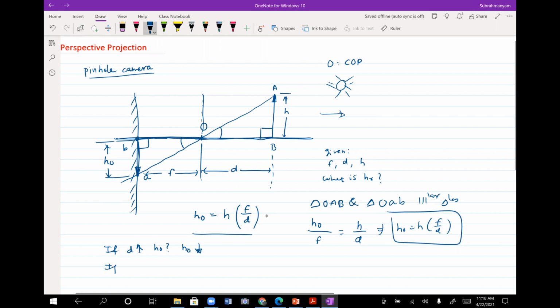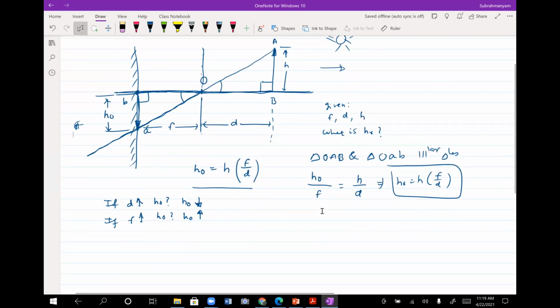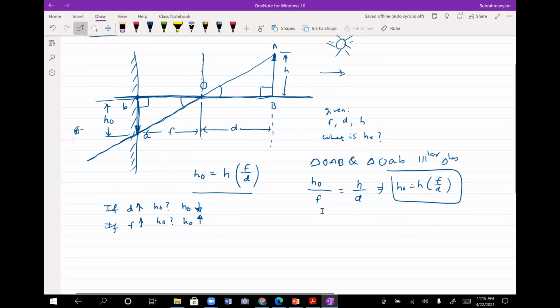Now, another thing let me say is, if your F is increasing, that means the distance from your center of projection to this image screen is increasing, then what would happen to H naught? H naught will increase, right? Because as you are moving away here, that's where you would be taking the projection of it, and of course the size of your image would keep on increasing. Similarly, vice versa for D decreasing and F decreasing.